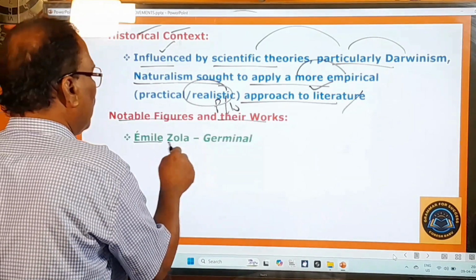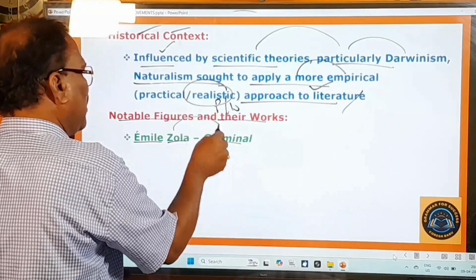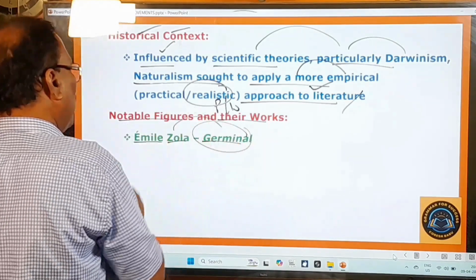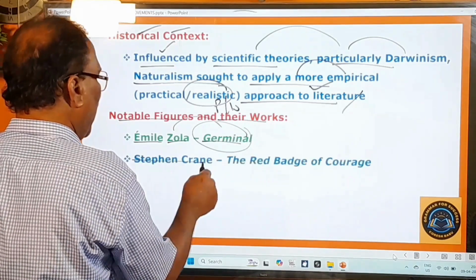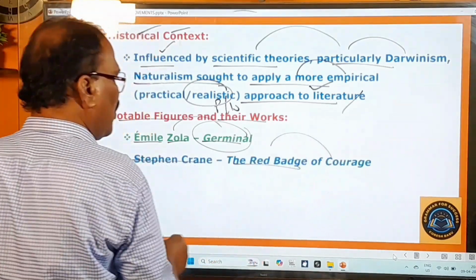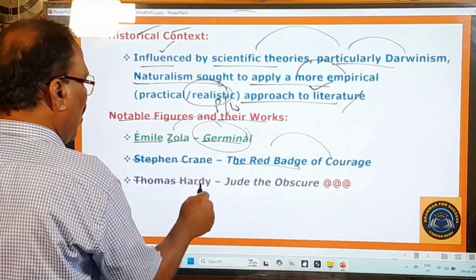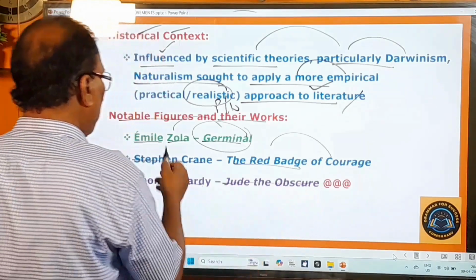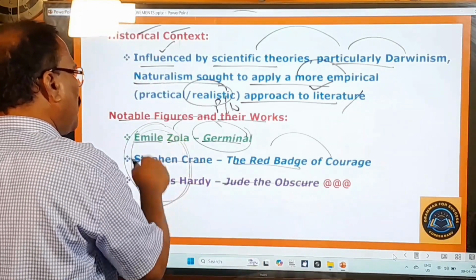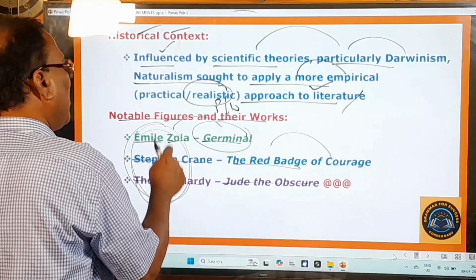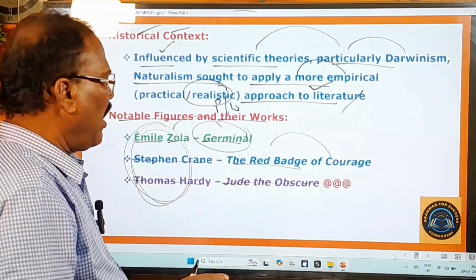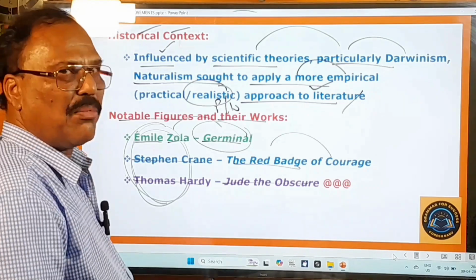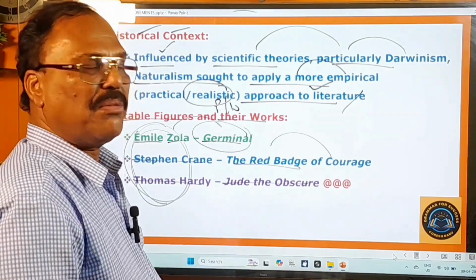Emile Zola, Germinal, so that is the writing of this great poet or writer Emile Zola, and Stephen Crane, The Red Badge of Courage. Okay, and next Thomas Hardy, Jude the Obscure. So these were all the greatest and the most prominent poets and writers of this naturalist movement. Okay, and now let's move on to learn about the next important literary movement.